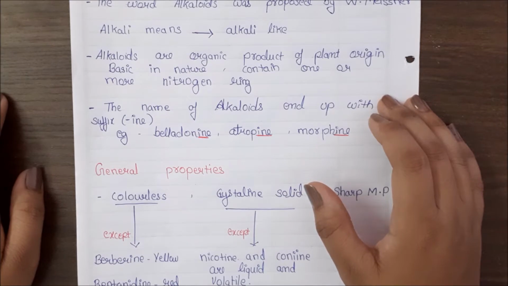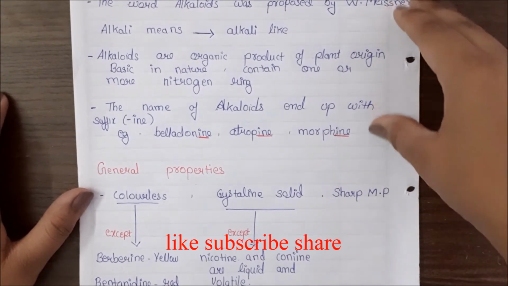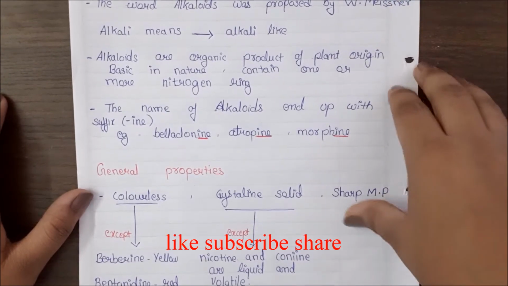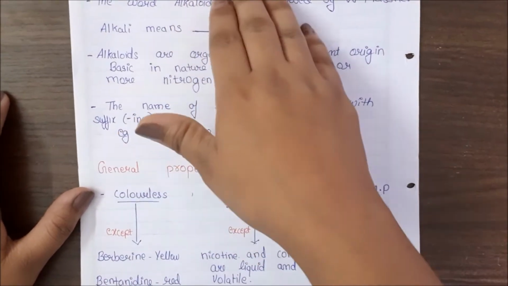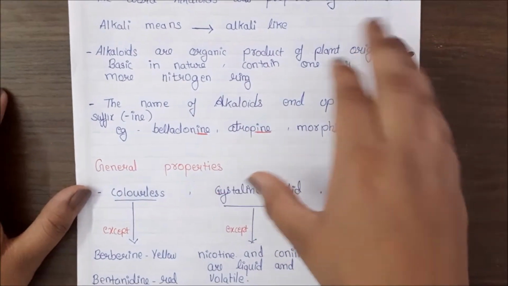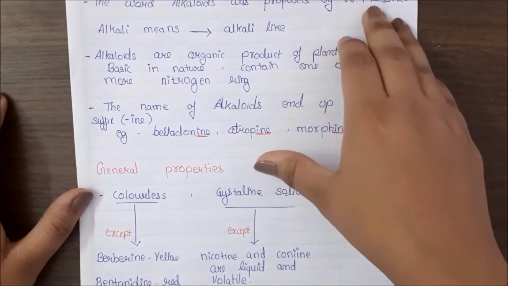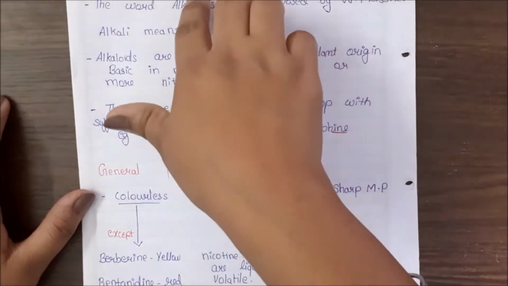As we have studied the classification of the crude drugs, now we are going to introduce each and every point of that classification into a detailed study. Today we are going to study the part that is alkaloids. Alkaloids, the term that was proposed by the person known as W. Meissner. He was the first person to find out the alkaloids.